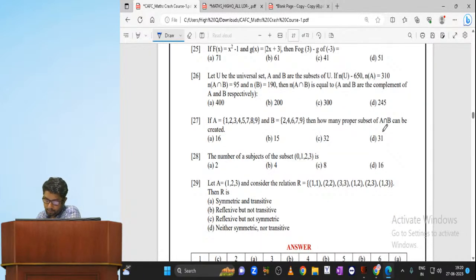Next. Look at this, my dear. The remaining problems are solved directly by using the formula. See, again I'm telling you, do not ignore sets, relations and functions.